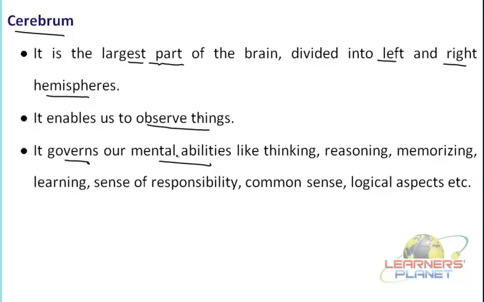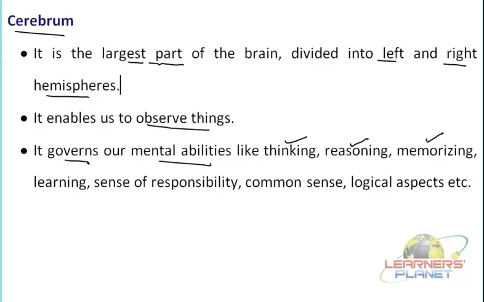So we can say that the cerebrum is not only helping us to observe things, but it also helps in governing our mental abilities, like thinking about something, emotions, and reasoning. Now that reasoning could be for fun, or it could be accurate, or it could be relevant. Then memorizing things. This memorizing is of course again important.